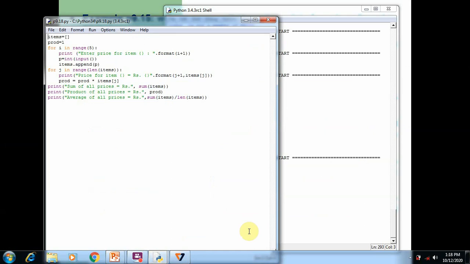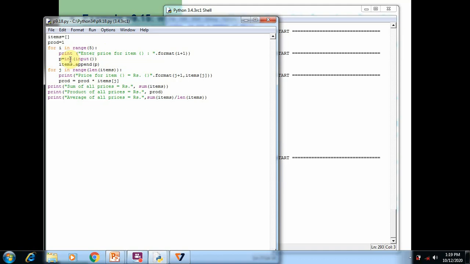So here you can see the items list is created, and product is equal to 1. In the i for loop, we run the for loop for 5 times, because of course we know we have a definite range of value, that is 5. So that's why up to 5 we want to run the program. Each and every time we get the values from the user and add them into the items variable using append. Whenever the user enters a value, it is converted into integer; that's why we use the int function.